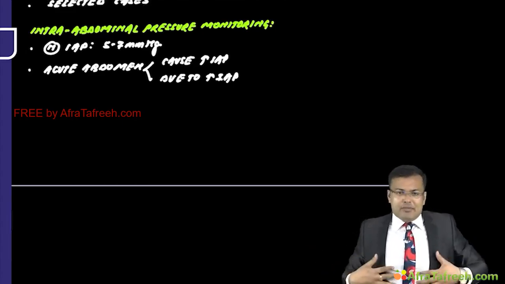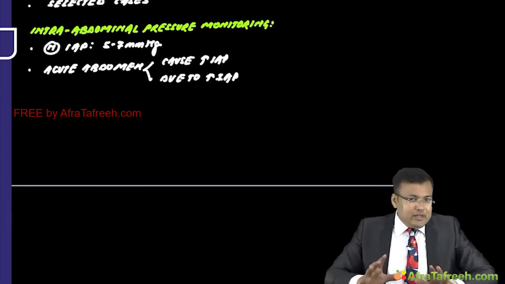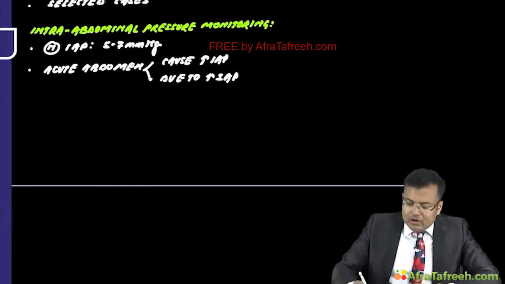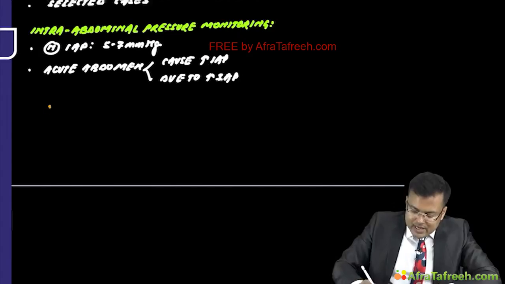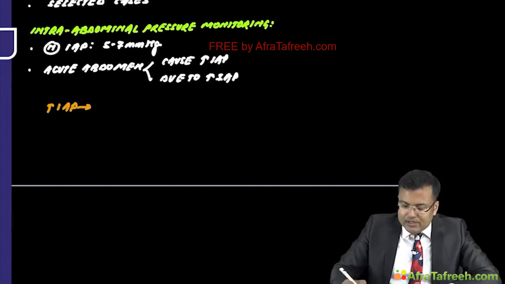Whenever intra-abdominal pressure is raised, there is compression of the IVC.